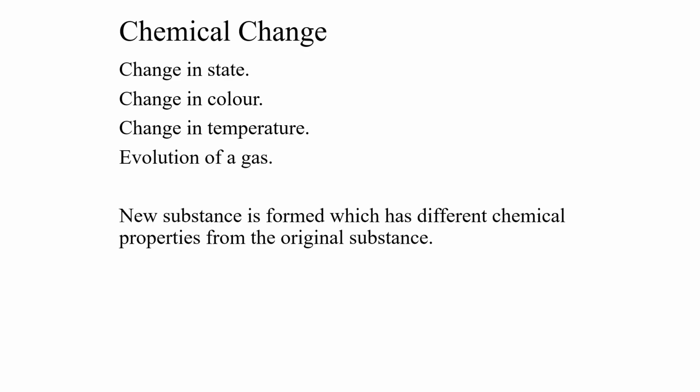In a chemical change, there is a change in the chemical properties of the substance, like change in state of the substance, change in the color of the substance, change in the temperature of the substance, or there is an evolution of a gas. Here, a new substance is formed which has different chemical properties from the original substance. Therefore, it is a permanent change.